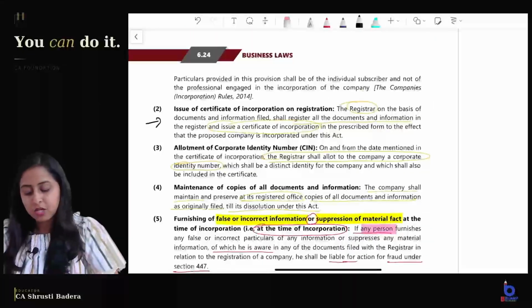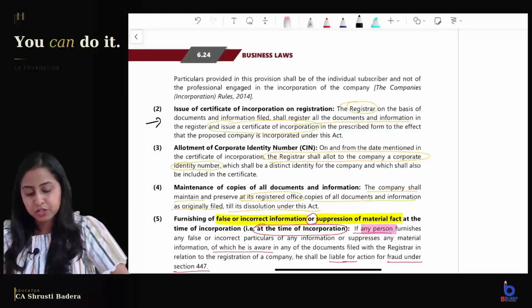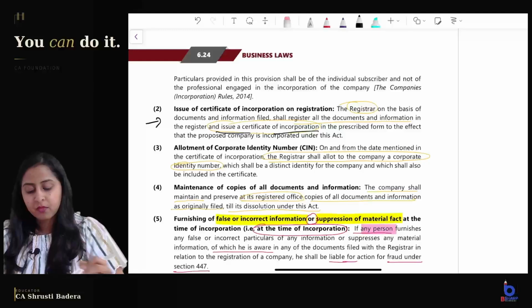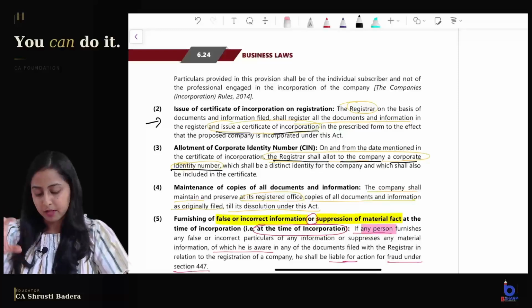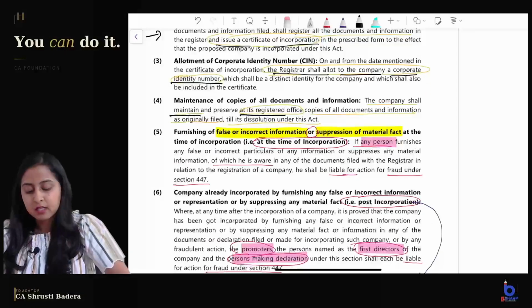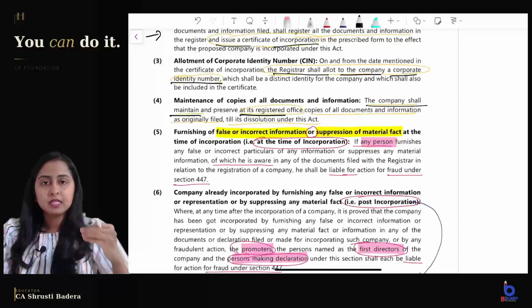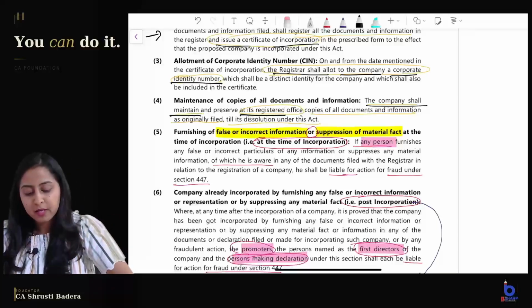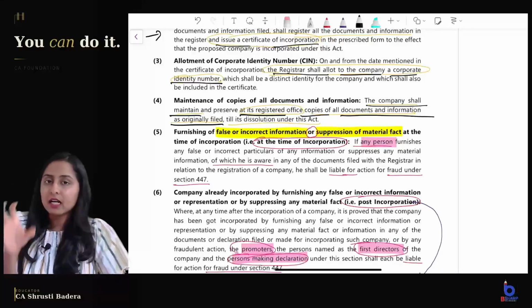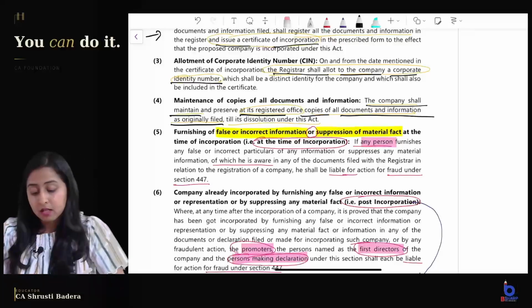Then the registrar will issue a certificate of incorporation on the basis of information filed, in which the registrar shall allot to the company a corporate identity number. This is the third point. Every document with which the company is registered has to be maintained. The copies of these documents, all the information as originally filed, have to be maintained at the registered office of the company till the dissolution of the company.